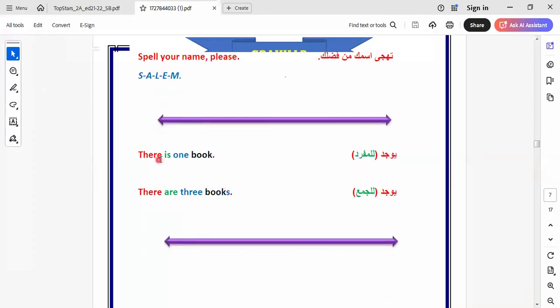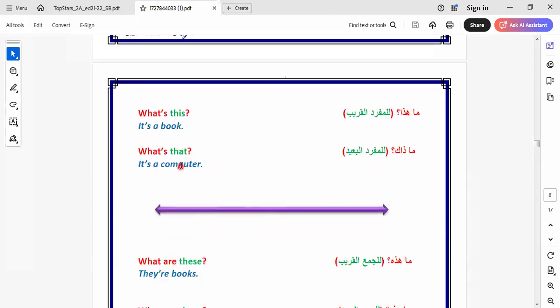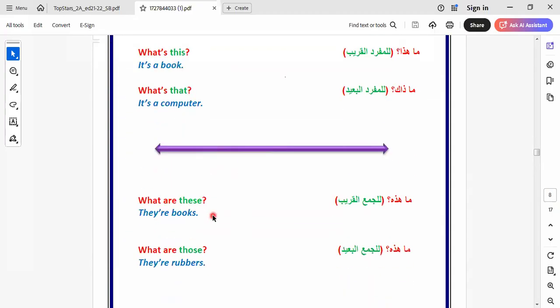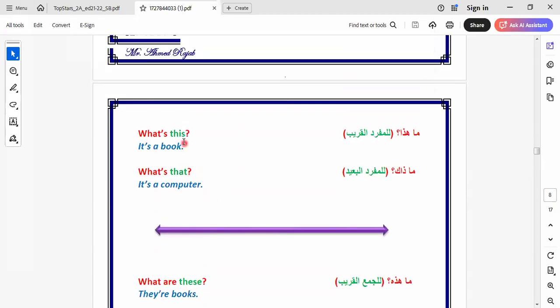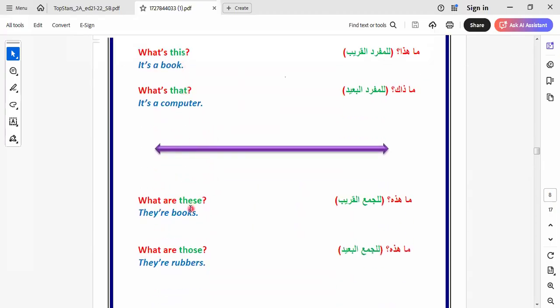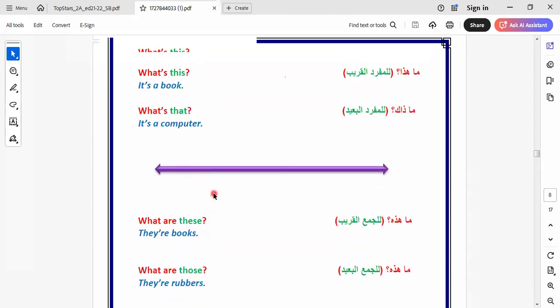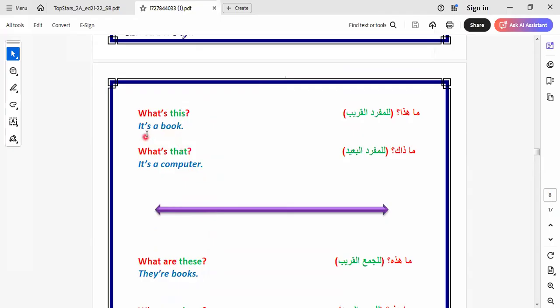Here we use there is for singular and there are for plural. We use what is this and what is that, and I explained on the board. This is used for singular near, that for singular far, these for plural near, and those for plural far. I think it's easy. When you say what is this, I ask about something singular and near me.